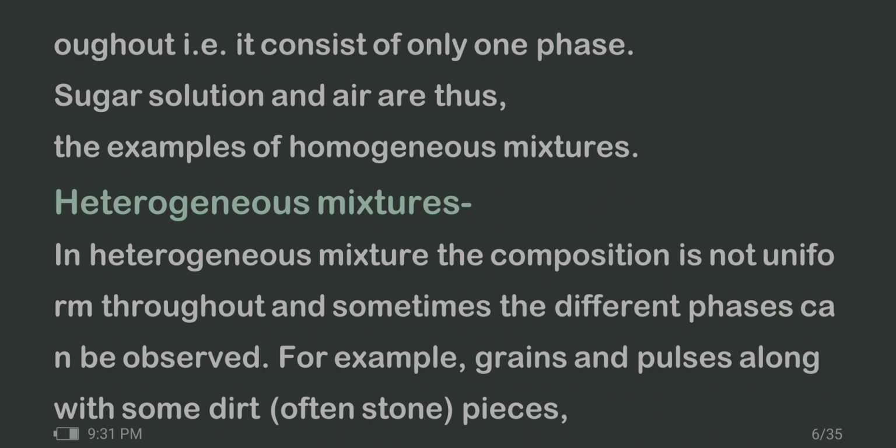The melting and boiling points of mixtures are usually not sharp, but the melting point of chemical compounds is usually sharp. The fourth point is that the properties of a mixture are midway between those of its constituents, and the properties of a compound are entirely different from those of its constituents.